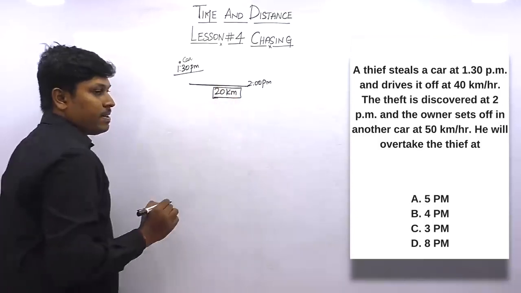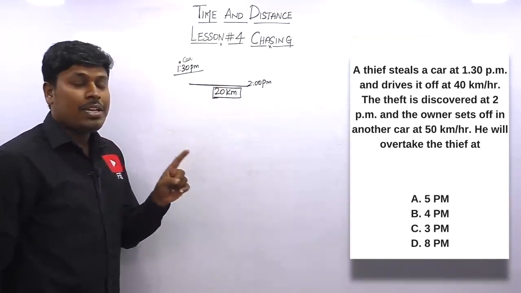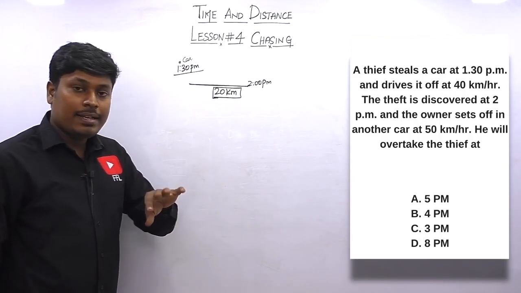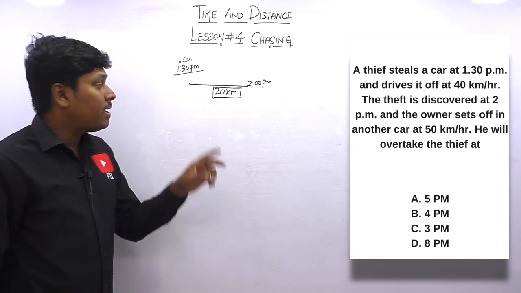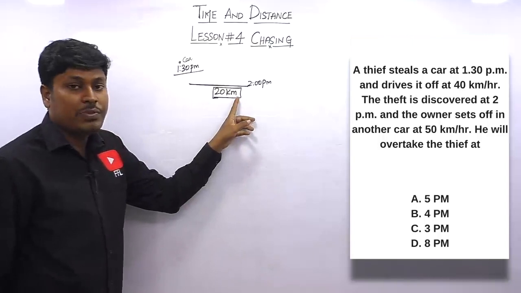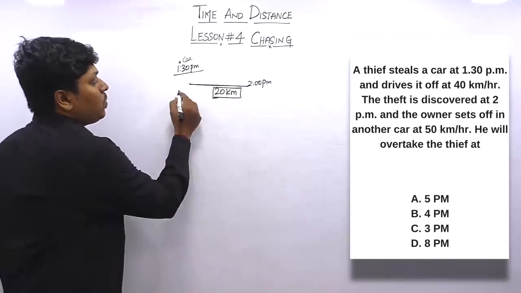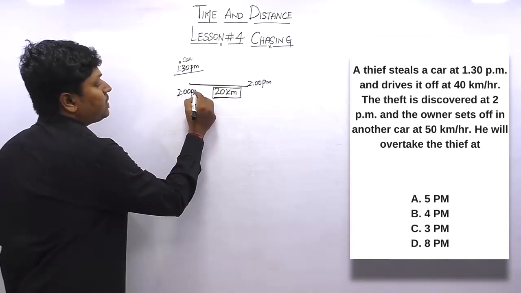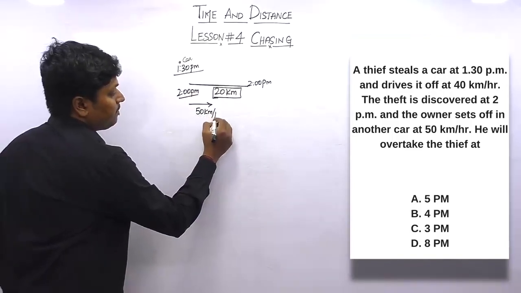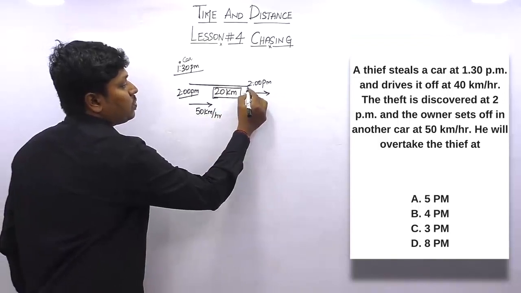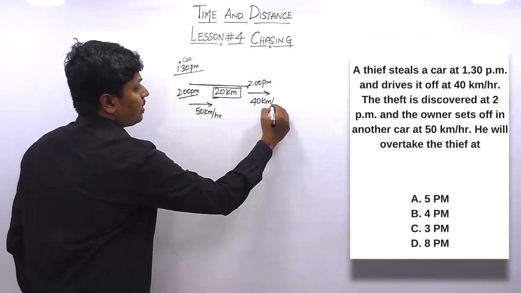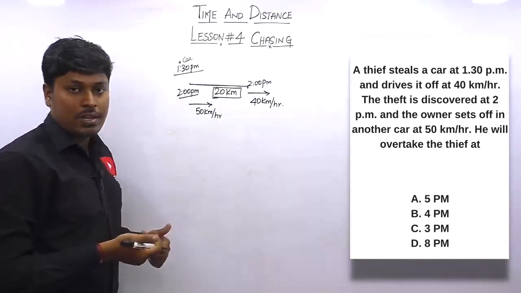Most important: we know that the thief's speed is 40 km per hour. He is driving the car after stealing it at 40 km per hour. In 1 hour he covers 40 km, right? At 1:30 he steals the car. Listen carefully. In half an hour he will cover 20 km, right? Now at 2 p.m. the owner of the car started chasing in another car at 50 km per hour. And the thief, from 2 p.m., is running in this direction at 40 km per hour. Friends, got the logic, understood the concept?